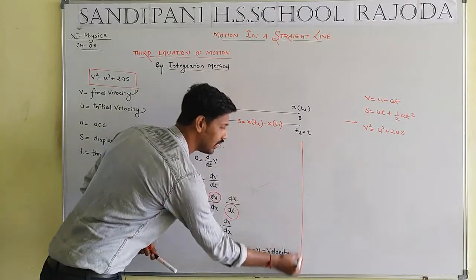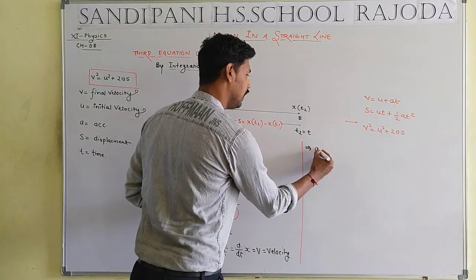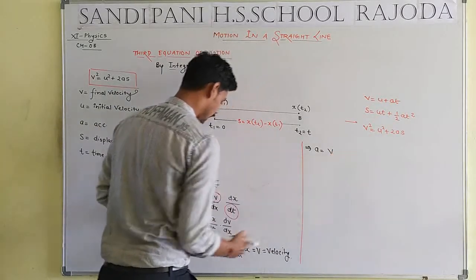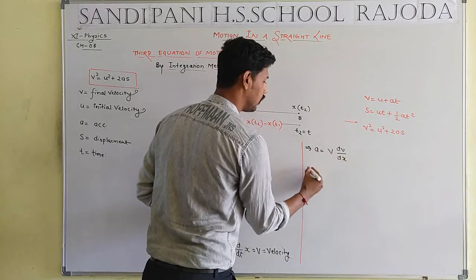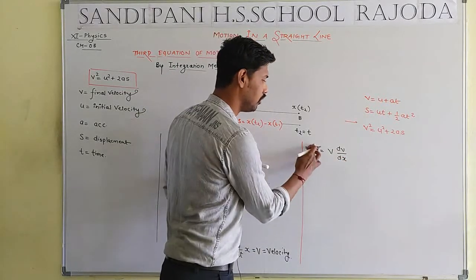So we can write, हम इसको क्या बोल सकते हैं स्टूडेंट, a will be equal to dx by dt, which is equal to v, and here dv by dx. By use of simple mathematics, these into these.